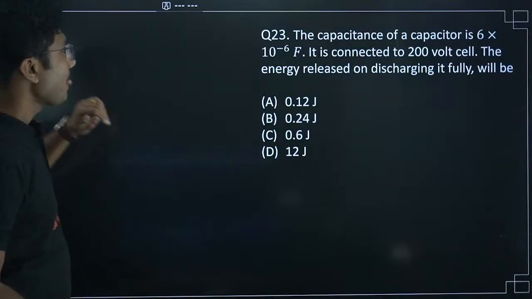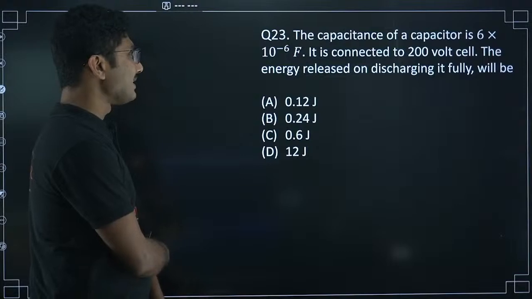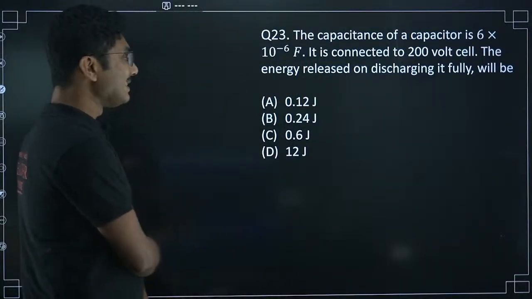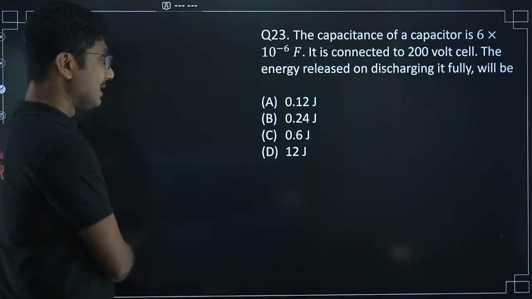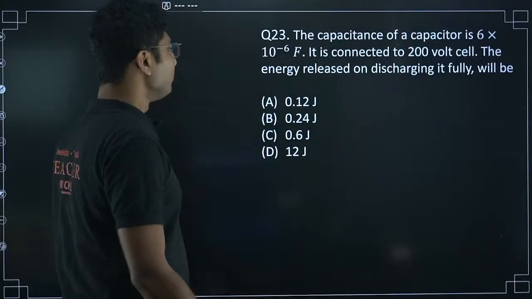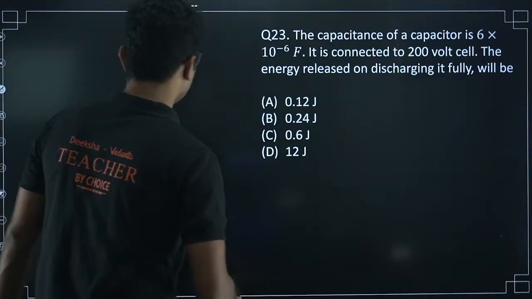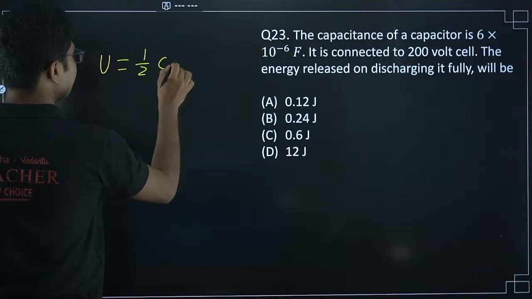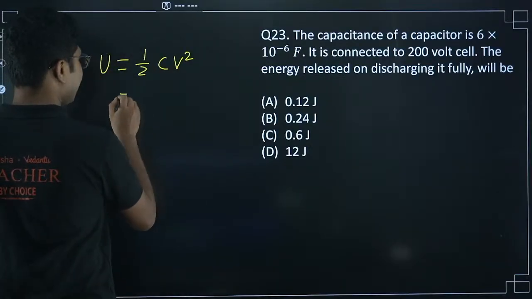Now next question. The capacitance of a capacitor is 6 into 10 to the power of minus 6 farad. It is connected to a 200 volt cell. The energy released on discharging it fully will be. So what is the energy stored in a capacitor when you know the voltage and you know the capacitance? What is the formula for energy stored in a capacitor? Energy stored is given by half C V square.